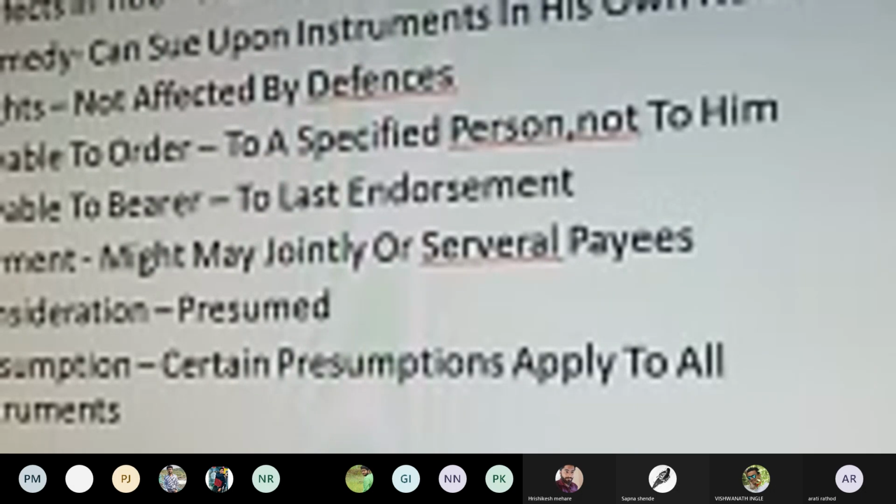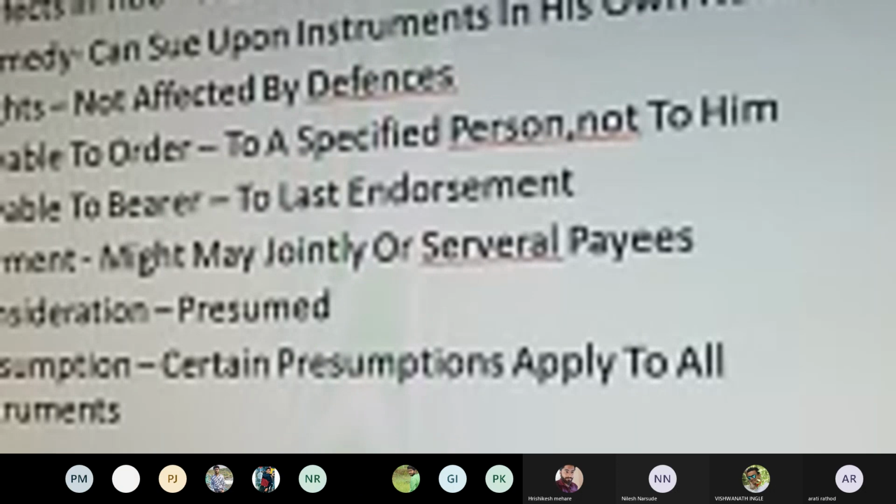When I prepare a check of this bank and give it to another person, I am relieving my liability. I am giving a certain amount to a certain person, and my liability gets transferred to another person. Now, if the account is of a fake nature, that is, I have prepared a fake check and given it to another person, then my title is defective, and I am sending a defective title to the second person or the third person also.